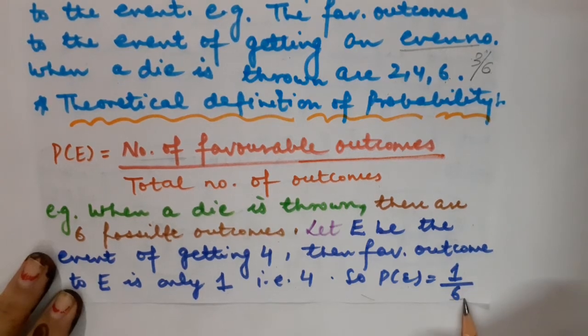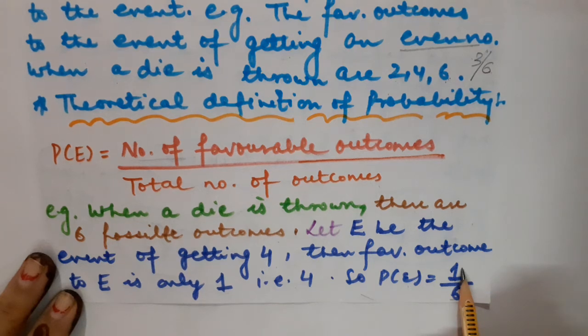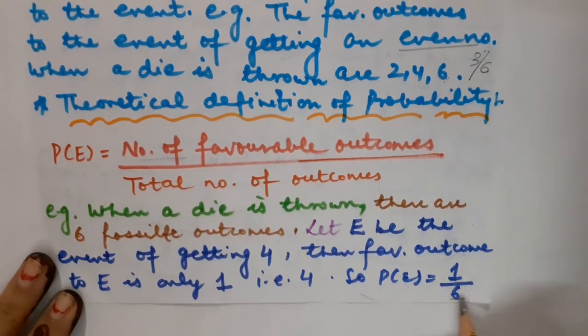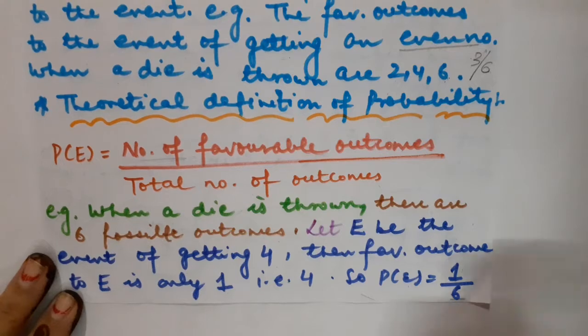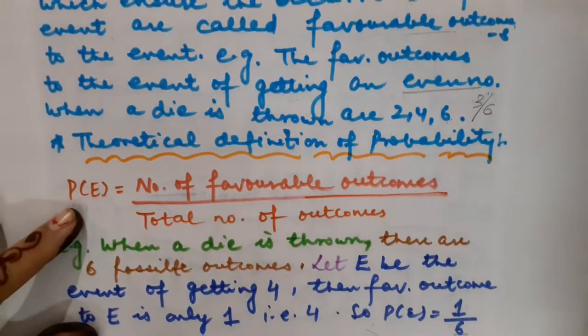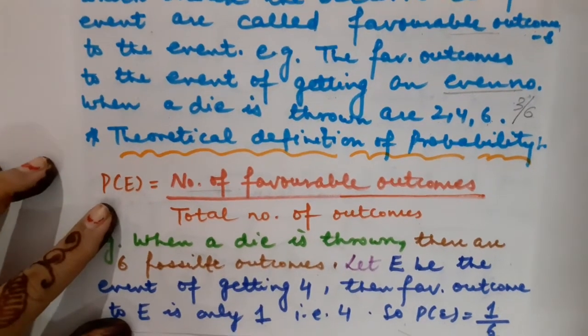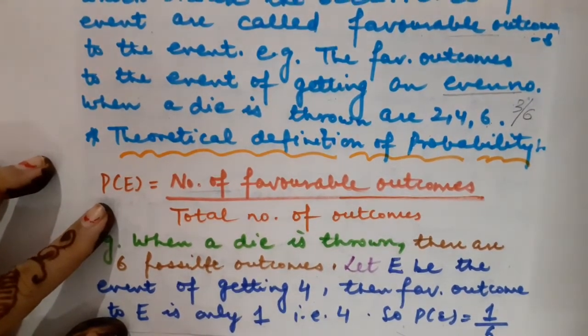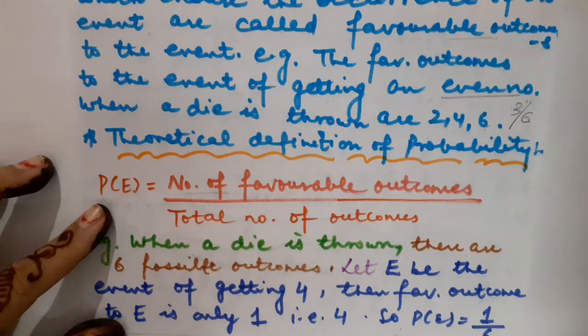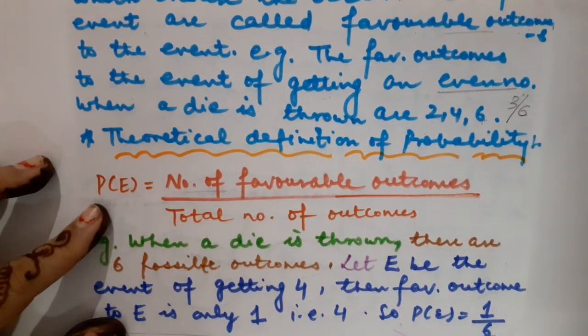6 is the total number of outcomes and 1 is the favorable outcome. Got it? So the probability in this case will be 1 upon 6. So children, these are all important definitions which are given in NCERT, as well as part of your syllabus. It is mandatory for every child to memorize these definitions.